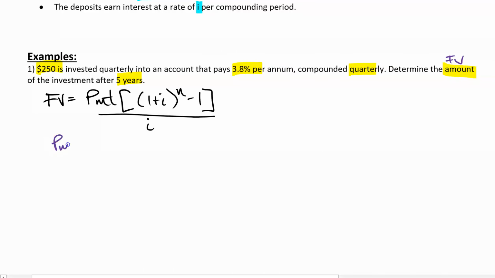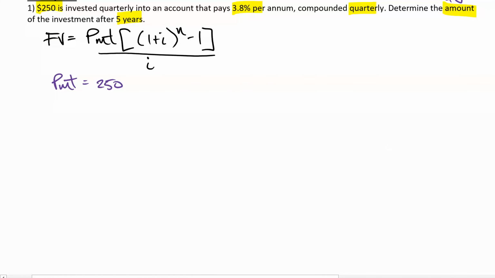We got variables, PMT, right? We know that's $250. You're going to make regular deposits of $250 every quarter, right? What else do we have? We have I. Okay, so I, remember, is equal to R divided by your compounds per year. R is 3.8%, which we have to divide by 100 to turn into a decimal, so 0.038, right? Because the decimal from 3.8 has to slide over twice when you divide it by 100, okay? Not 0.38, but 0.038.